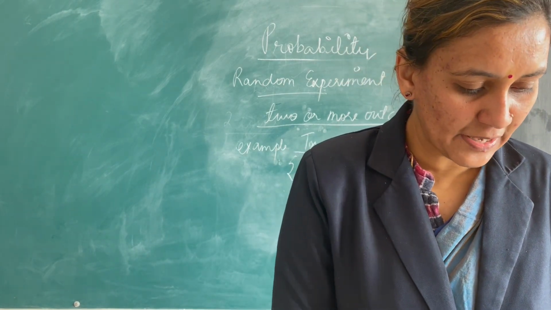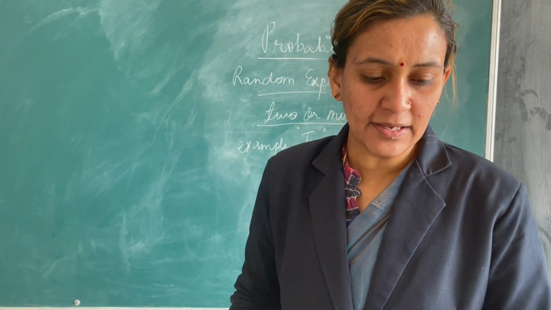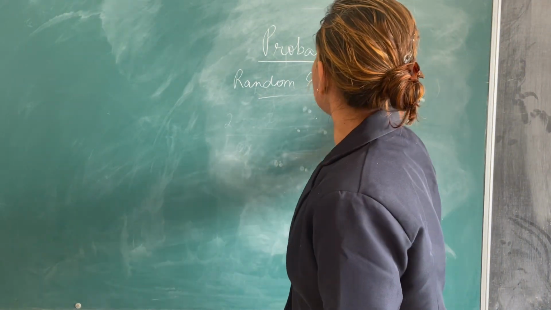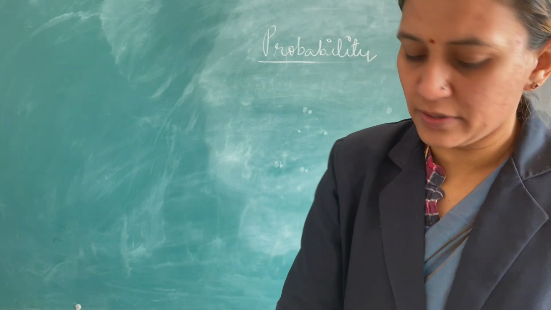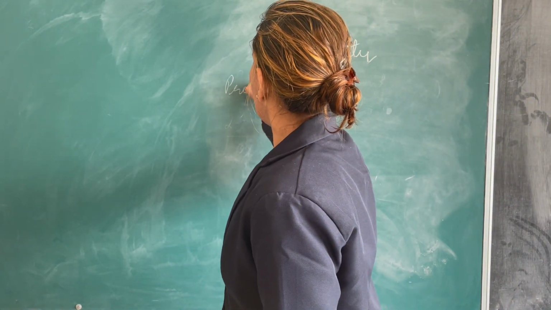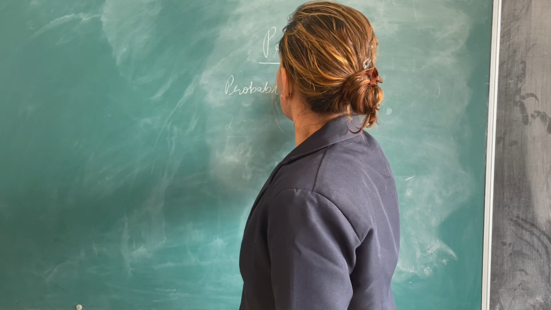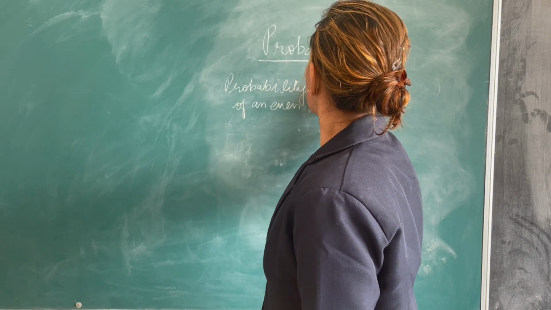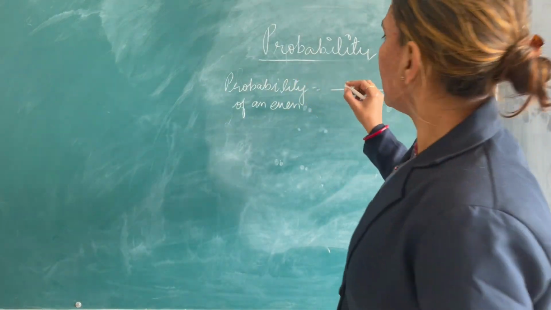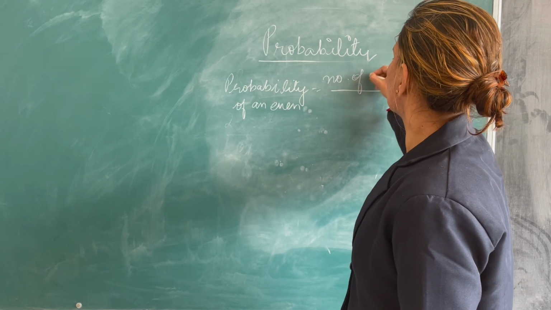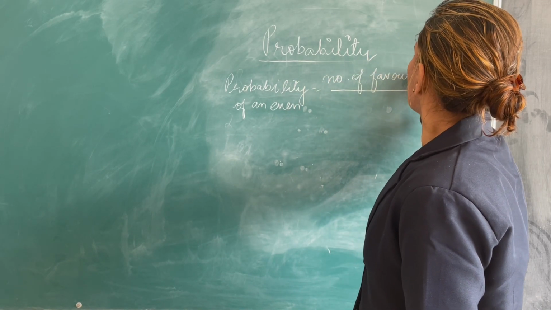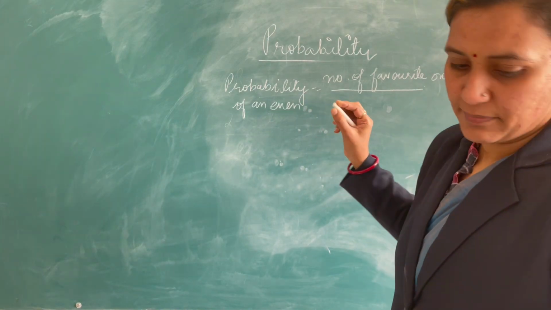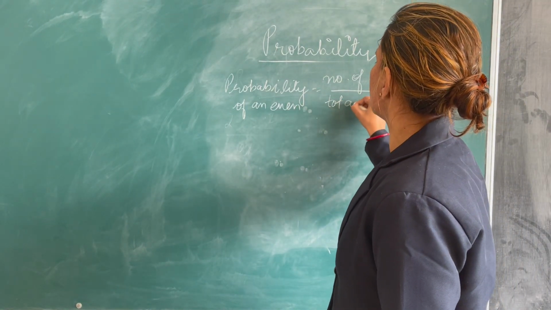Now let us discuss something very important: how do we calculate the probability of any event. The most important formula that you need to remember is: probability of an event is equal to the number of favorable outcomes of that event divided by the total number of possible outcomes.